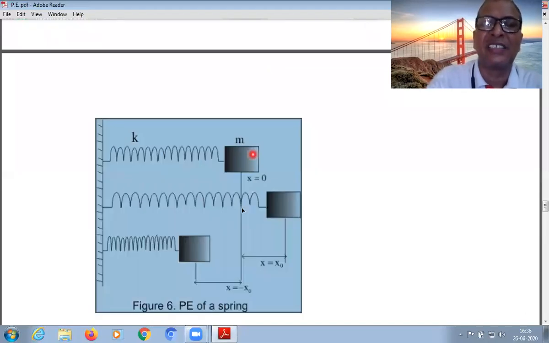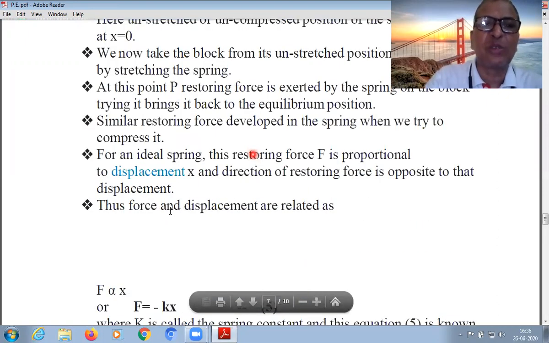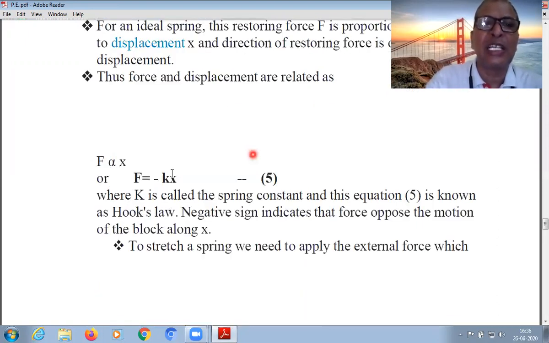Here in this direction, elongation in this direction, the restoring force is here. Compression in this direction, the restoring force is in this direction. So this is opposite to it. That is why it is given by a negative sign. After removing the sign of proportionality, the minus sign should be here: F is proportional to minus x.